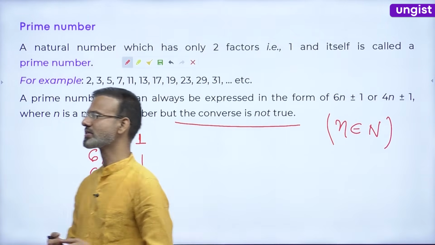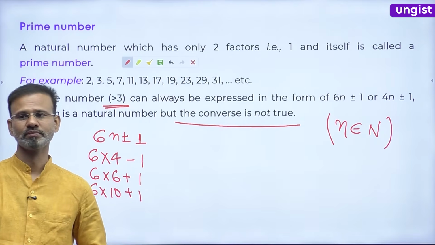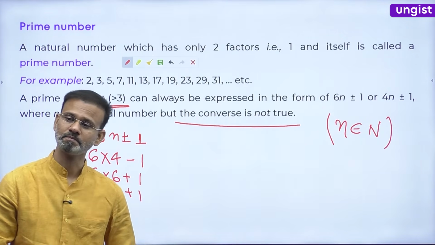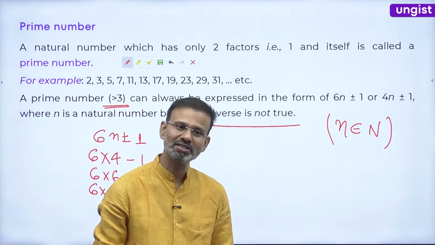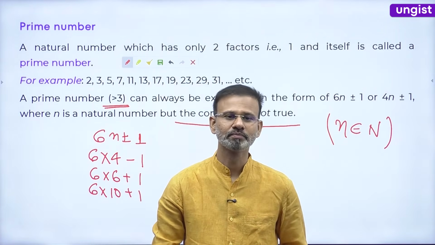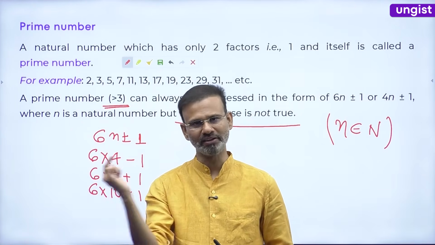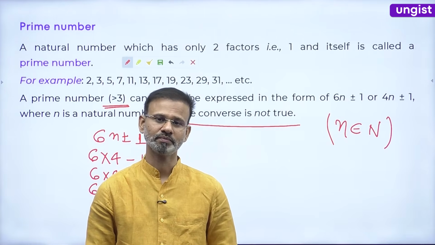And friends, this statement says one more condition, that the converse is not true. What is the converse? Converse होता क्या, पहले तो ये बताइए. What is the meaning of converse? ठीक है? In reverse manner, right? But the converse is not true.